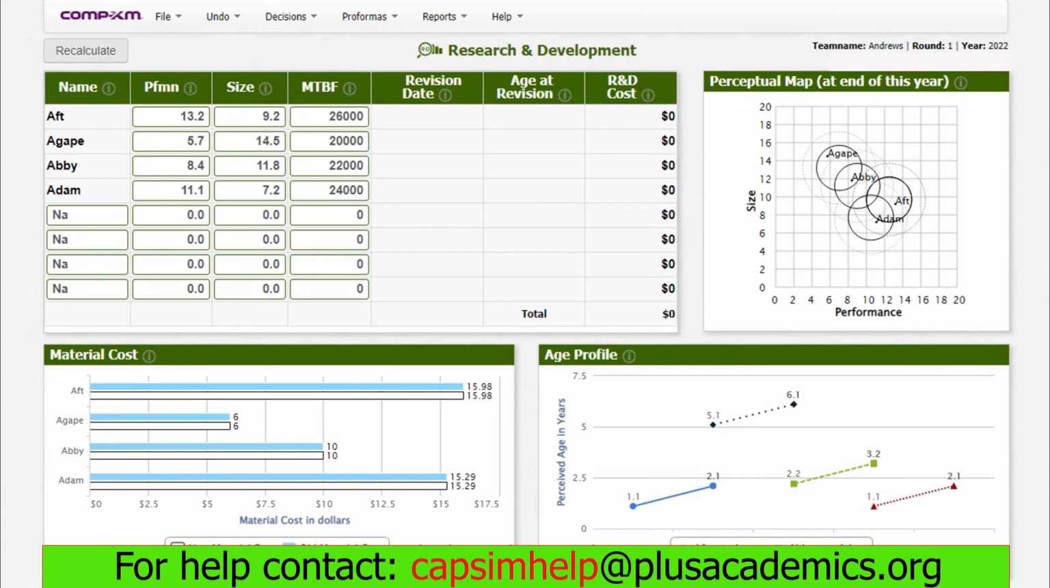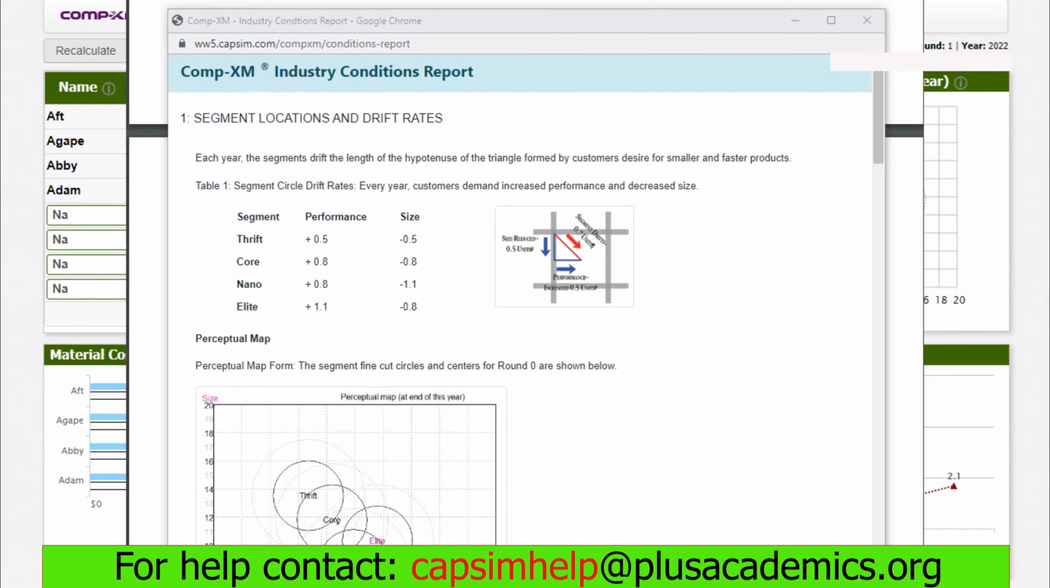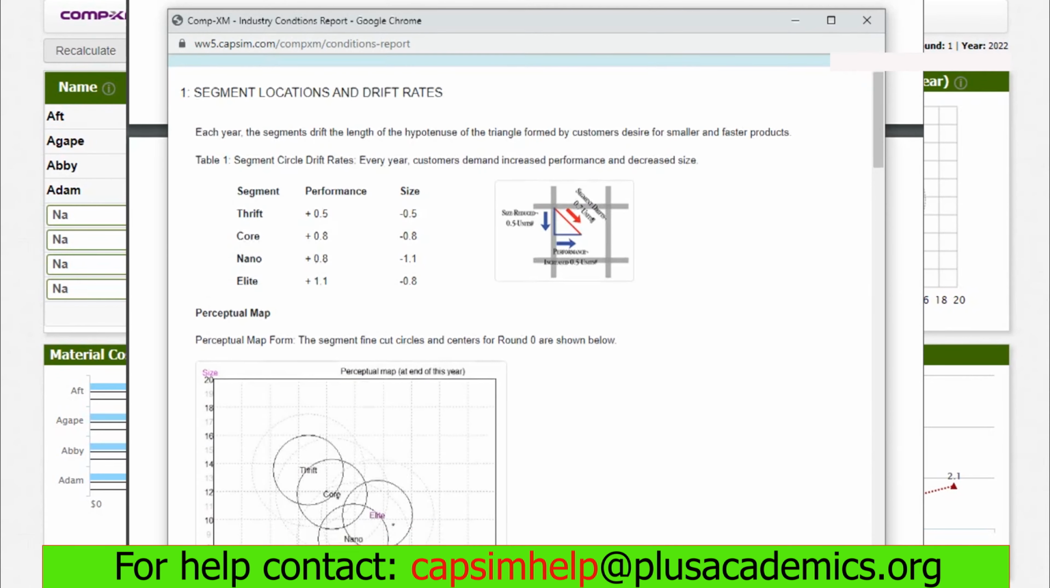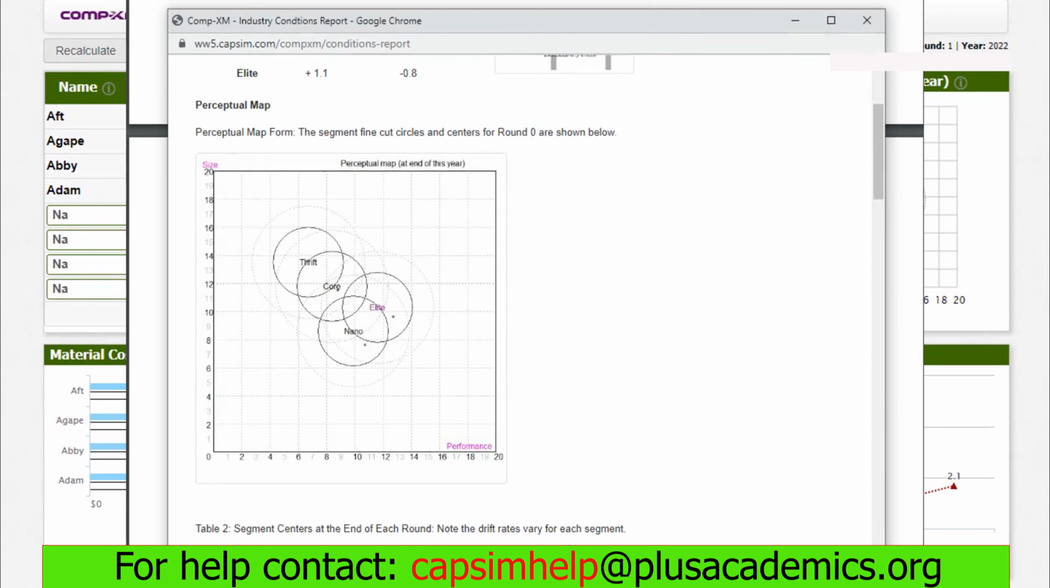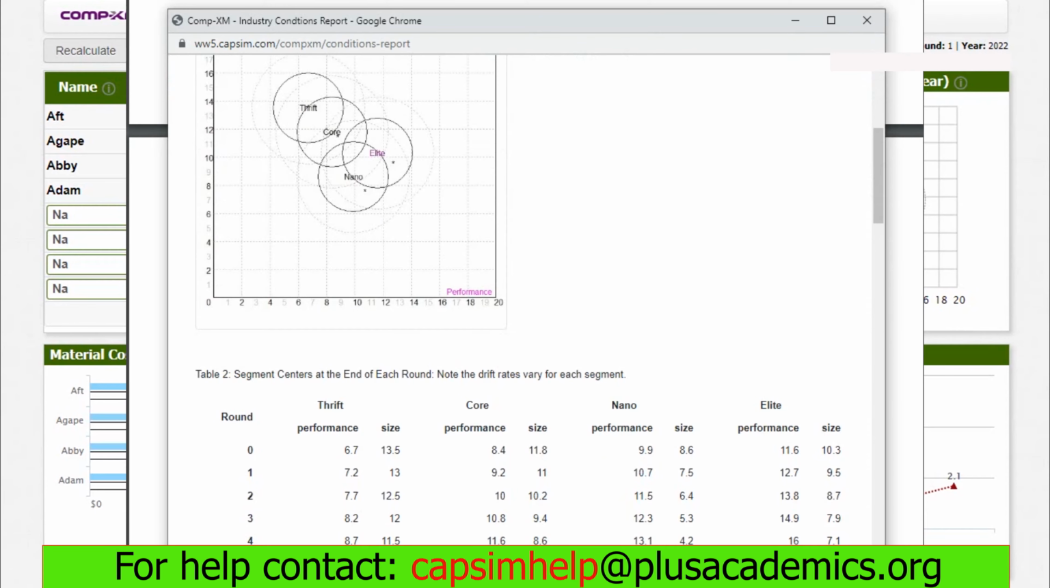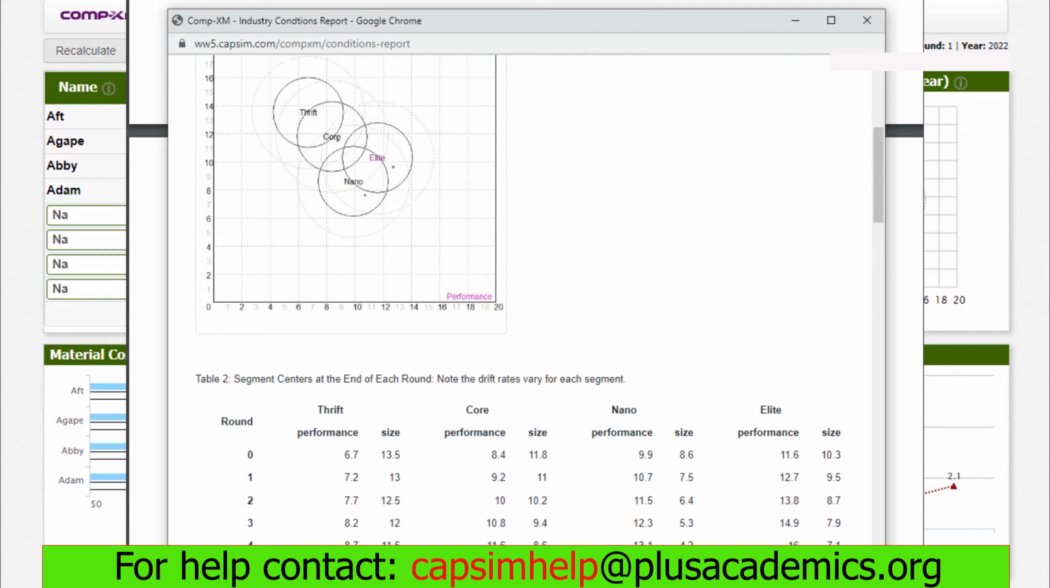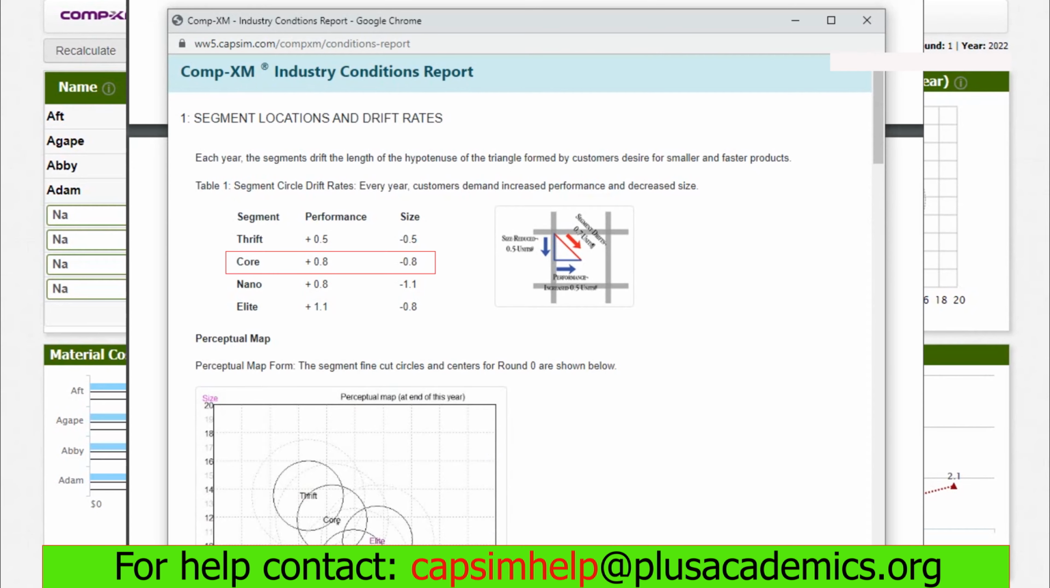Before getting to COMPXM round 1 answers, it is important for you to understand the industrial condition report. This is very important for anyone who has never done COMPXM before. It is going to show you how the market will drift from year to year. For example, in the core market segment, it is estimated that the market will drift by 0.8. This means the market average performance is likely to increase by 0.8 and the size is likely to reduce by 0.8.